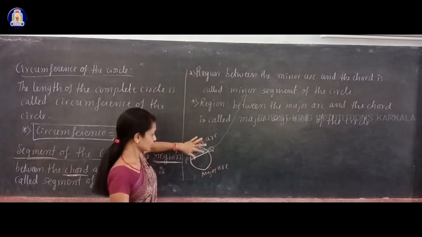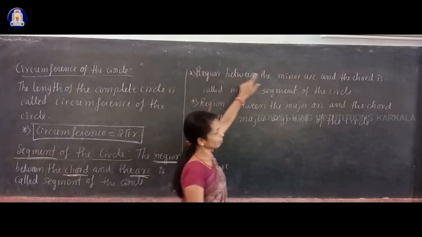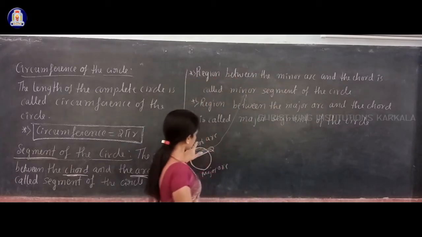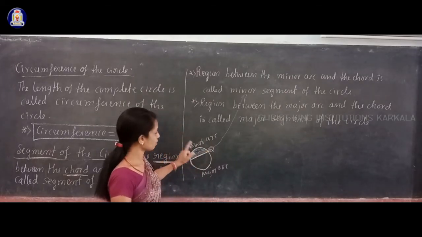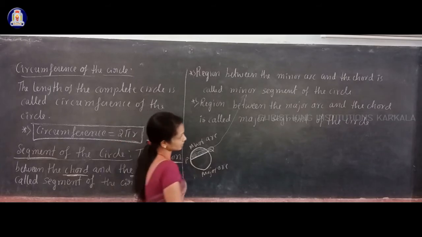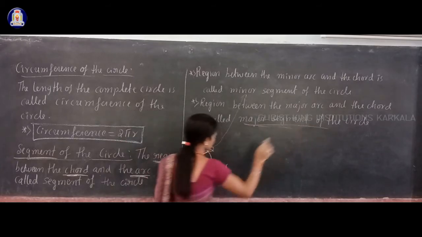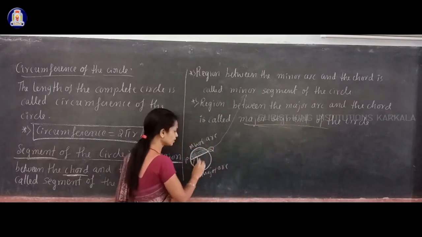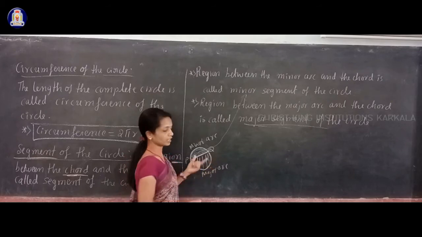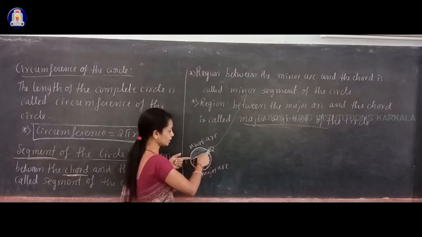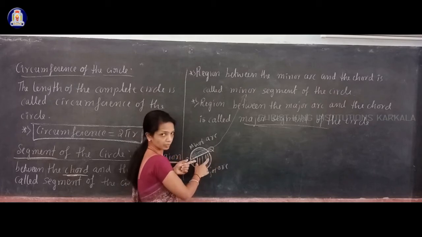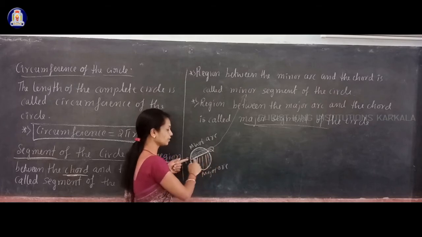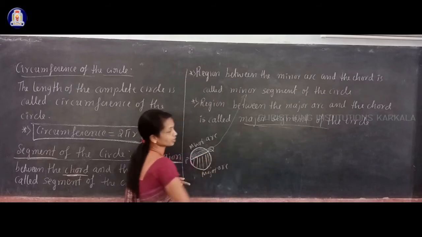That is the region between the minor arc and the chord of the circle, that is the minor segment. And the major segment means what? Major segment means this region. This region is the region between the chord and the major arc. So the region between the major arc and the chord is called a major segment.